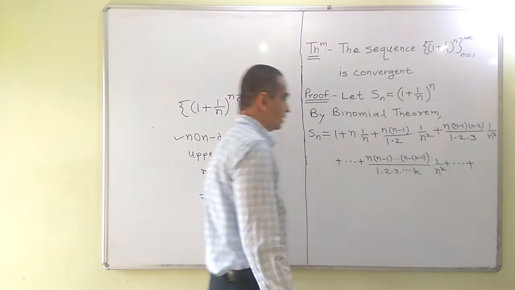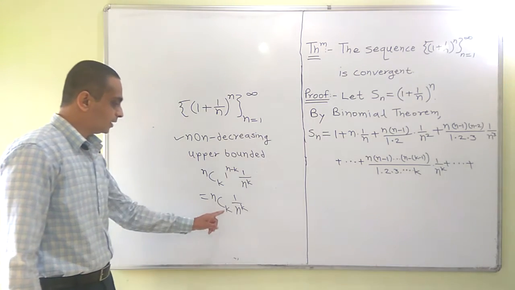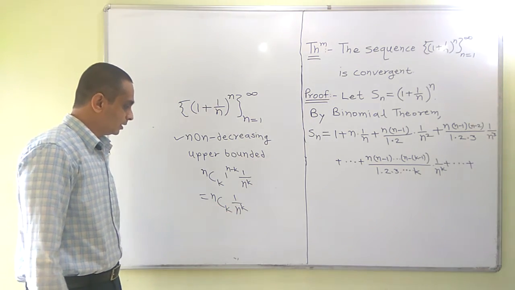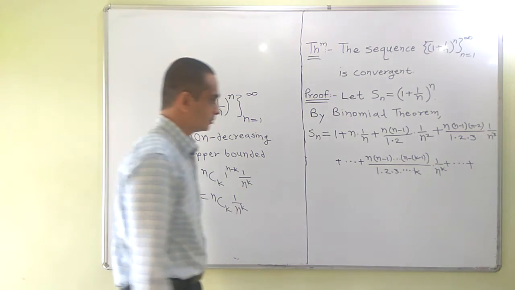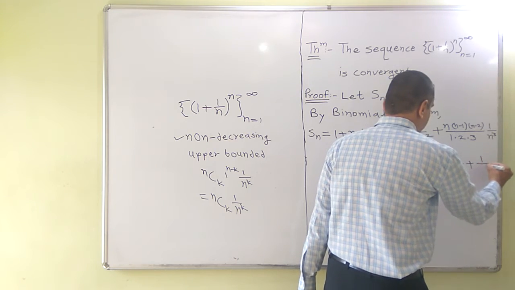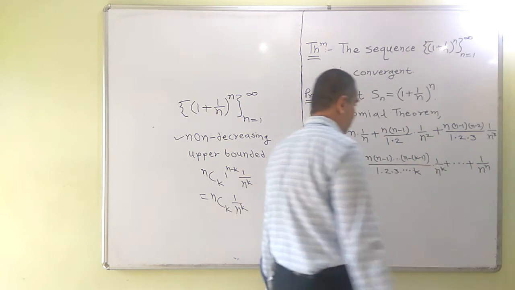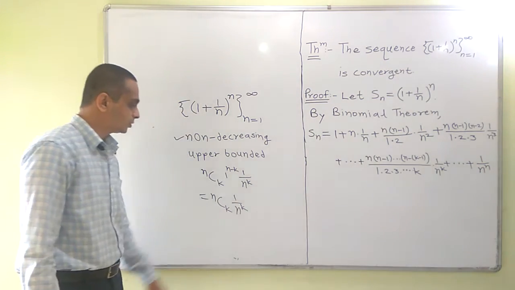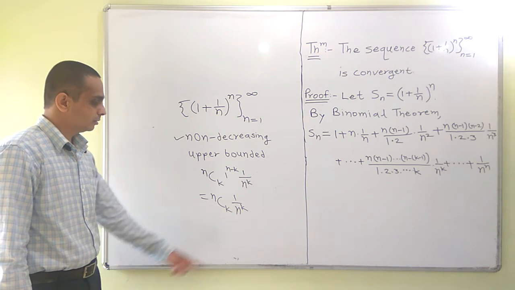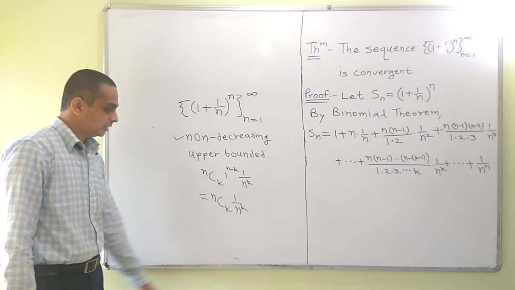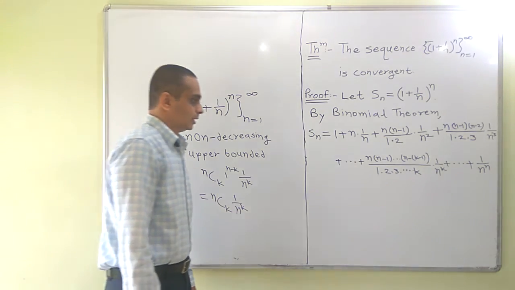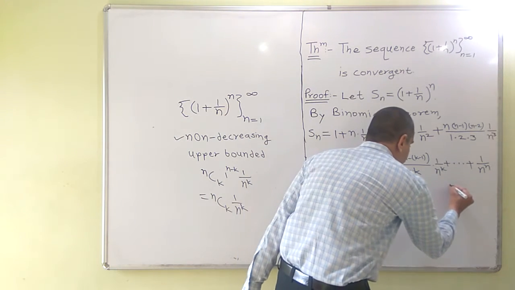The last term will be ncn, that is 1 into 1 upon n raised to n. So last term will be 1 upon n raised to n, because ncn equals 1 and value of k is n. So this is first statement.